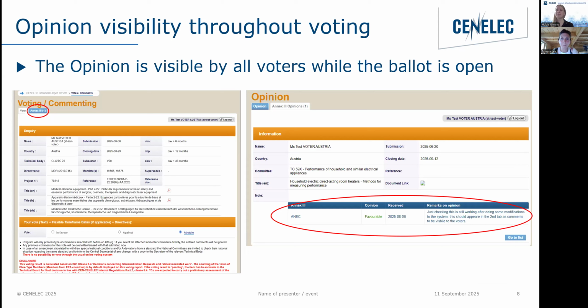Because that's very different to the opinion mechanism in CEN. There, we just attach our comment and our form with the opinion. You're going to see a change. Tamara is going to change that one as well. Yes, well, I don't know. That's what we discussed, but I can't remember the timeline.